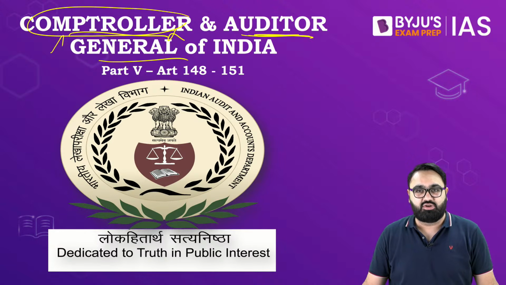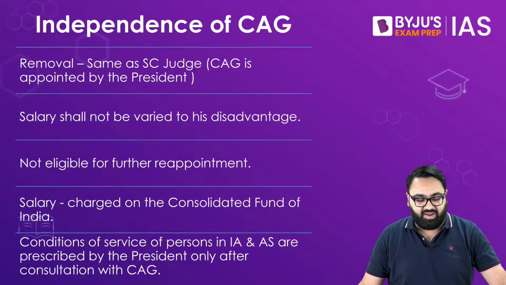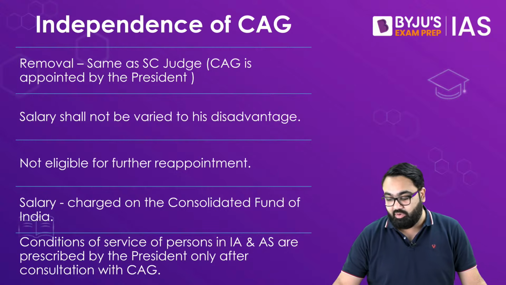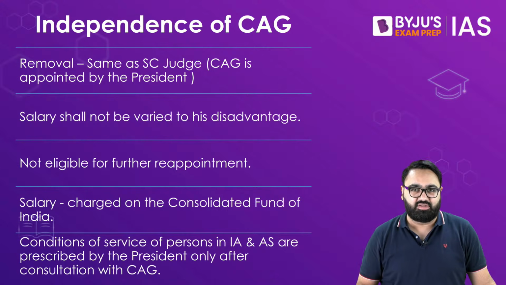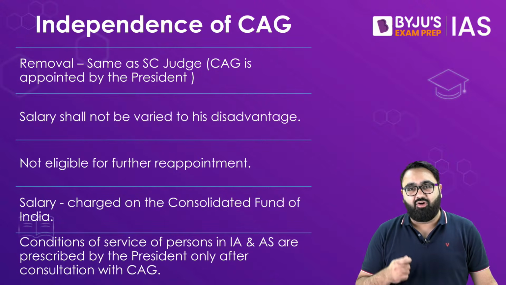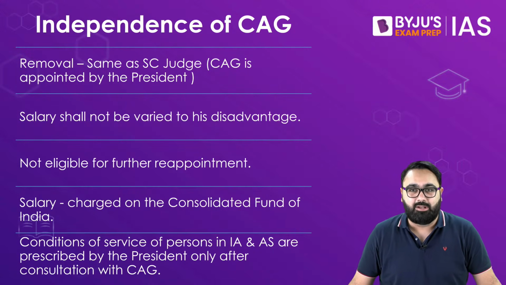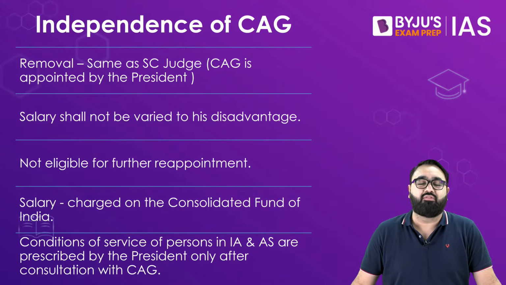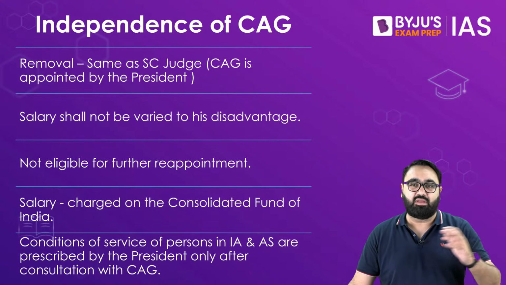Now, the CAG, being a constitutional office, has provisions mentioned from Article 148 to Article 151. Because it is such an important body, it audits the account books of the government of India and the governments of the states. For any successful, prosperous country, it is essential that the government is accountable for how and where they are spending public money. At the end of the day, the government is working with our money. We are the ones paying the taxes. Thus, we have the right to know where exactly the money is being used.